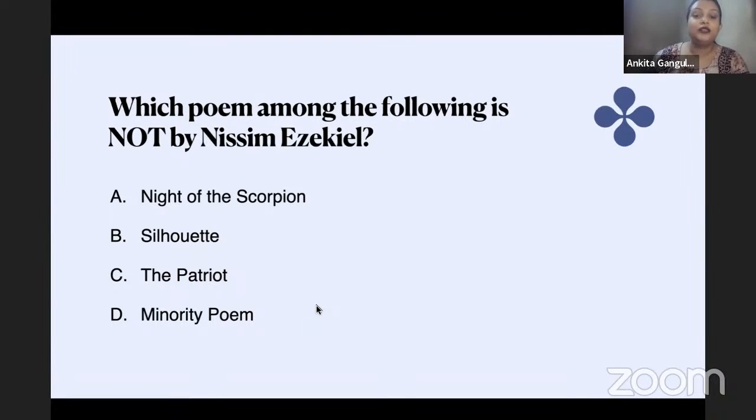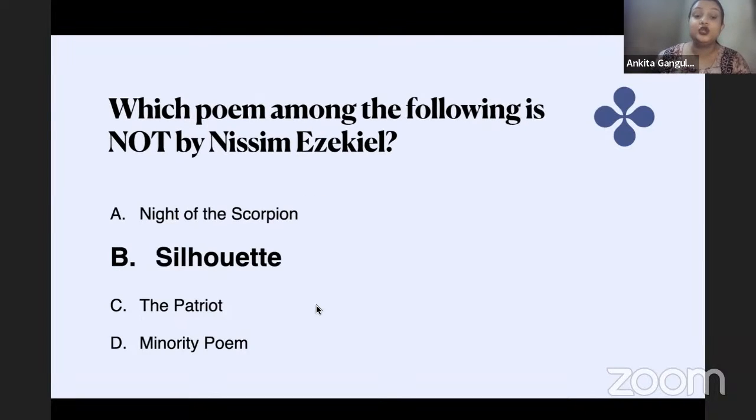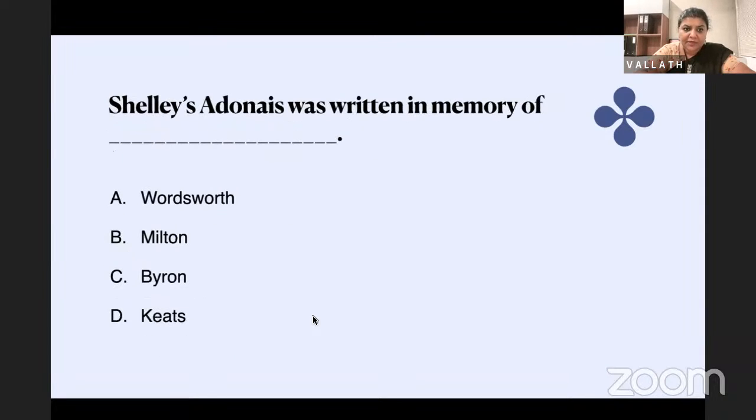Which poem among the following is not by Nissim Ezekiel? Night of the Scorpion, Enterprise, The Patriot, or Minority Poem? So here option B is the answer, because it's a poem by Adil Jussawalla, not by Ezekiel. The other three poems are by Nissim Ezekiel. Very good. Adil Jussawalla was a Parsi poet. K.D. Daruwalla, Adil Jussawalla, K.D. Katrak, and Gieve Patel. They were the four famous Parsi poets. Rishiti?